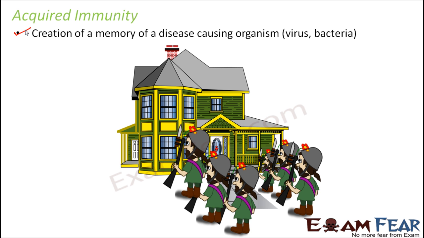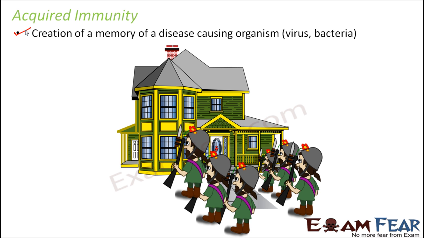In acquired immunity also, a memory of the disease causing organism is created inside the body. There are certain cells inside the body which can remember that pathogen. So if the same pathogen attacks again, the body will fight against that pathogen with a greater force, and as a result the pathogen will not be able to win, and the body will be protected from the infection. So that is the concept of acquired immunity.